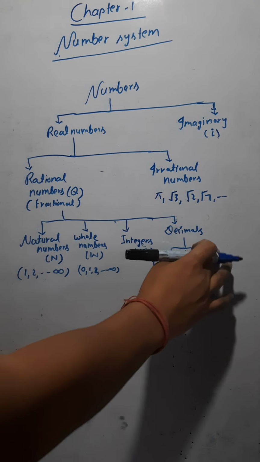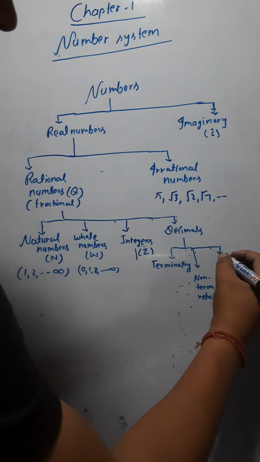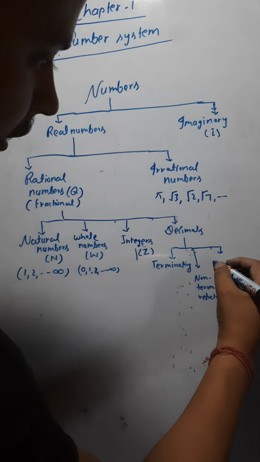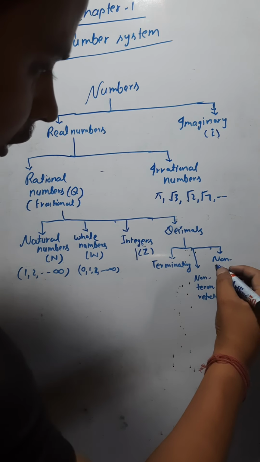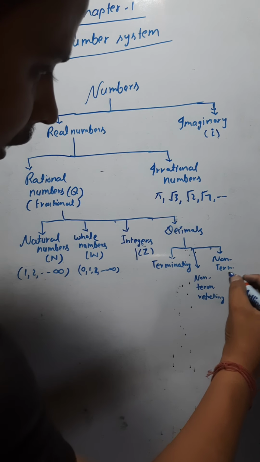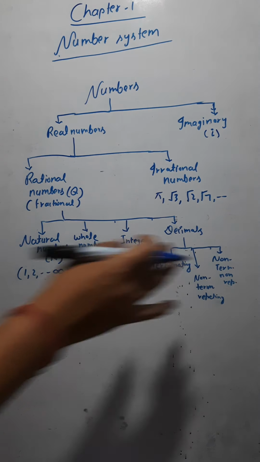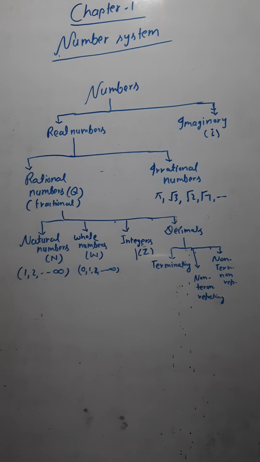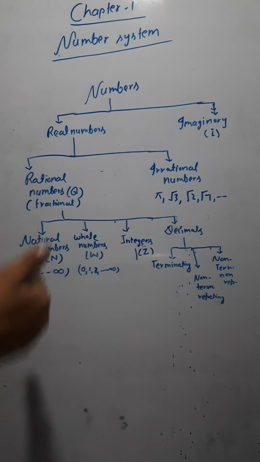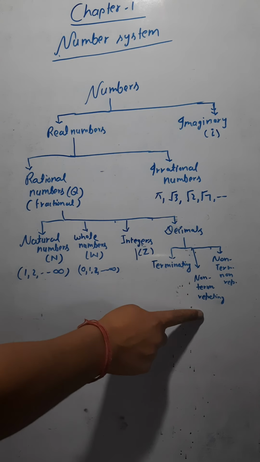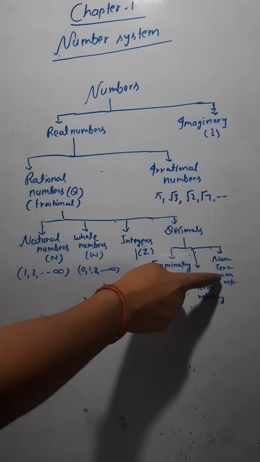Then one more category, that is non-terminating non-repeating. This is the third category. So I can divide the decimal numbers into 3 parts: some are terminating, some are non-terminating repeating, some are non-terminating non-repeating.